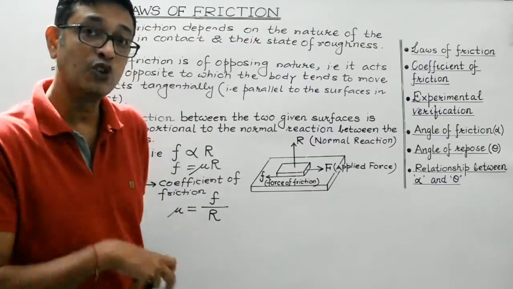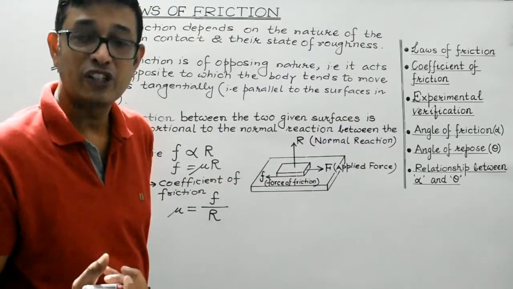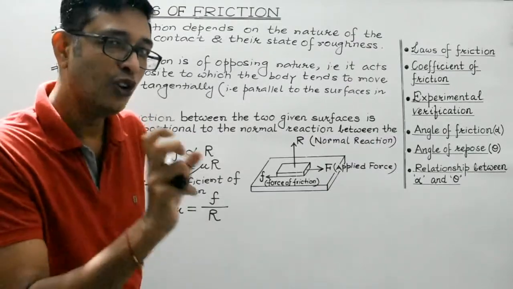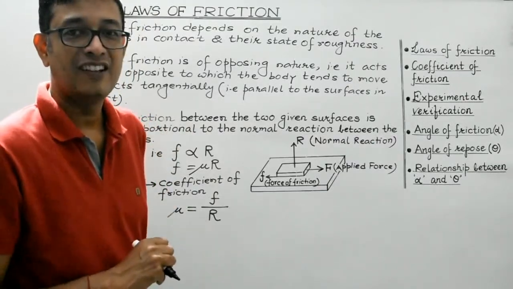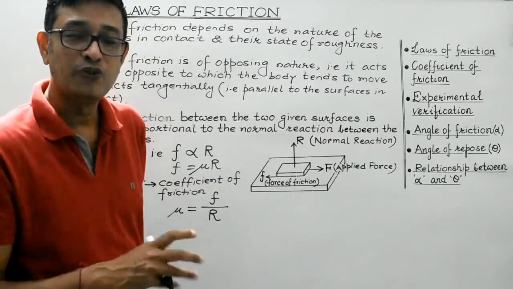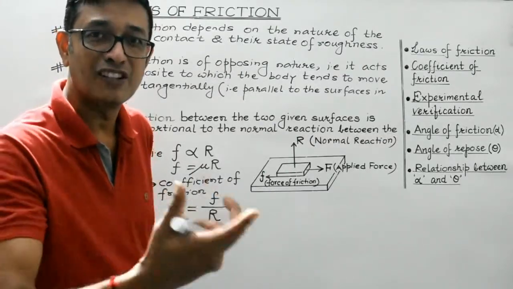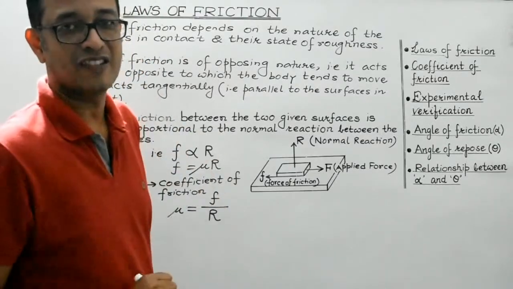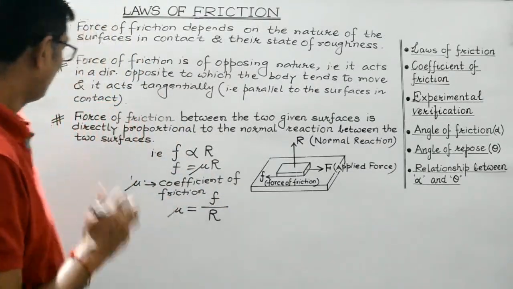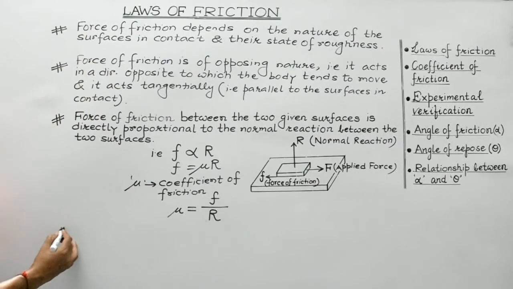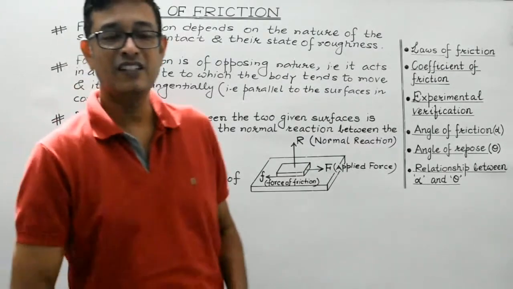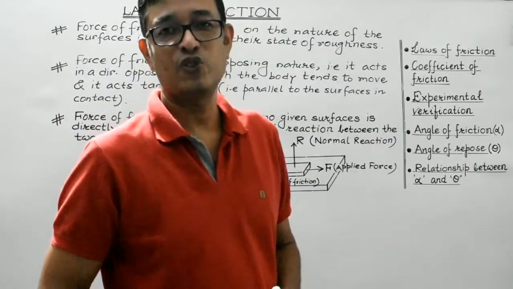So for those surfaces for which the value of mu is low, it means that those surfaces offer low friction. And if the value of mu for the pair of surfaces is very large, it means that those surfaces offer very high friction, right? So let's proceed forward and discuss the last law. This is a very interesting one, students.